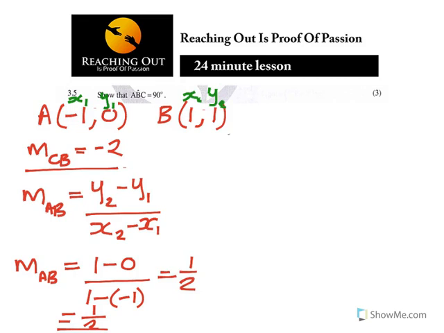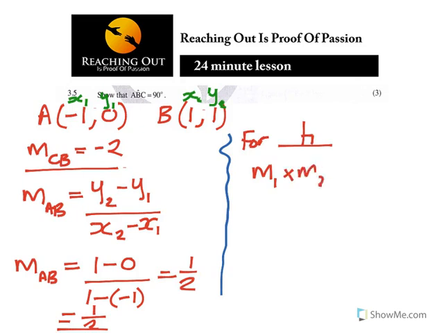Now this is the concept of gradient of perpendicular lines. That's what we are trying to show. For perpendicular lines, M1 times M2 must give you a -1. So M of CB times M of AB, if they are perpendicular, must give us a -1.